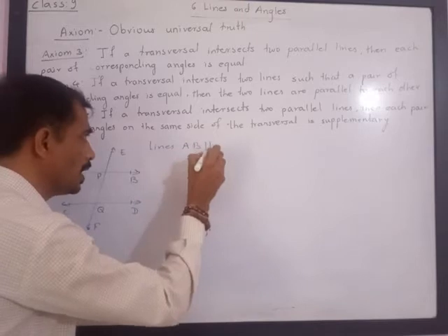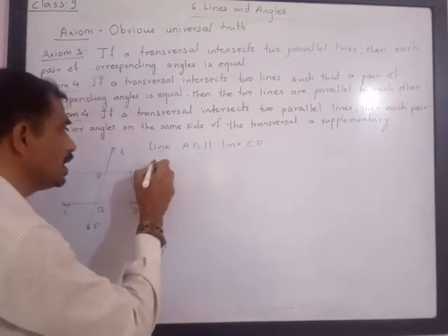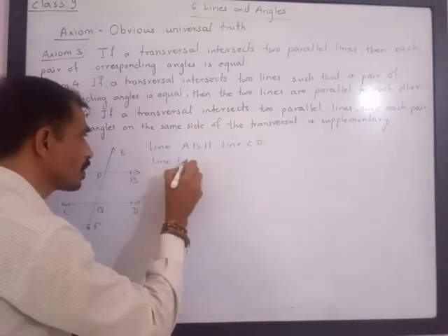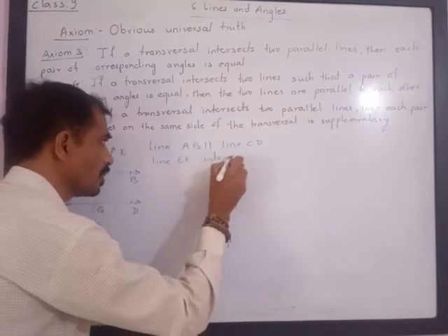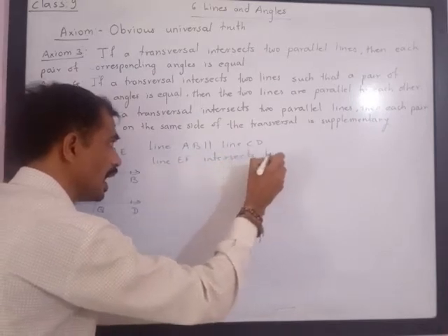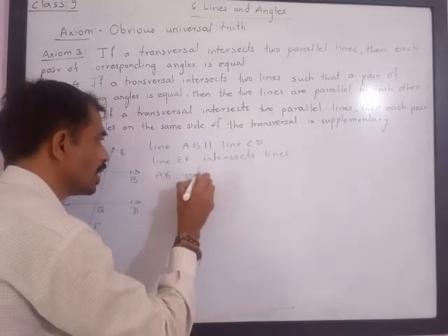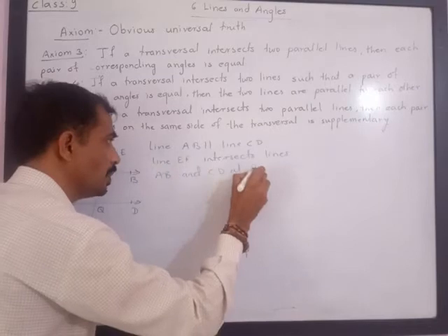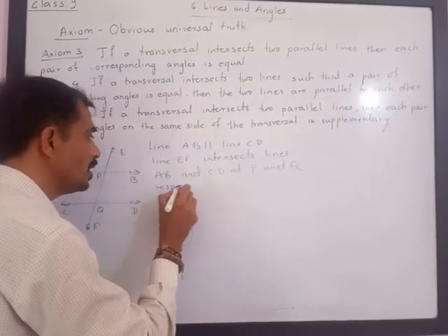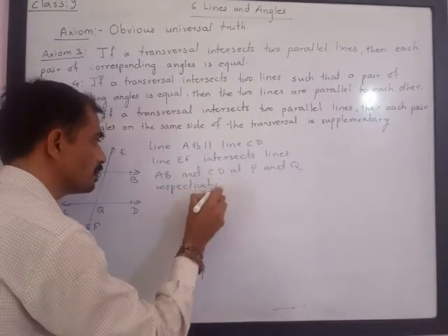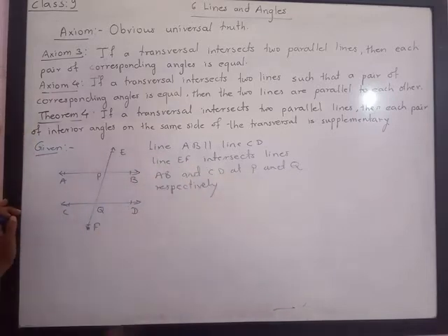Then line EF intersects lines AB and CD at P and Q respectively. We will need these points, so I have given them names, because we need to name the angles.